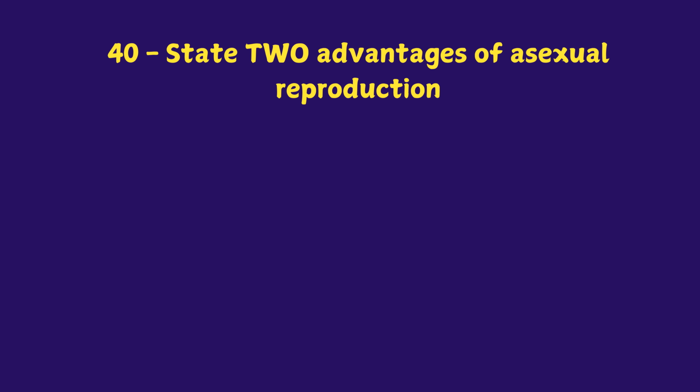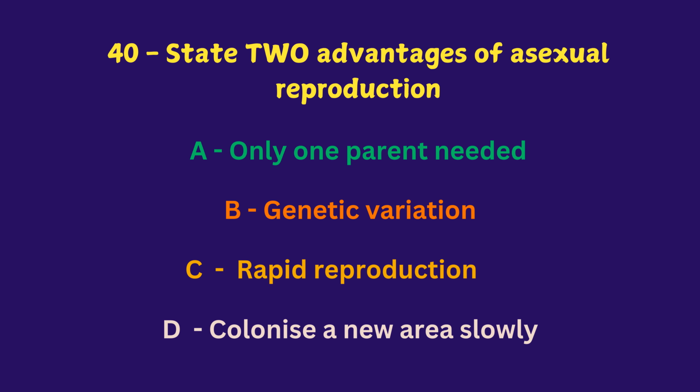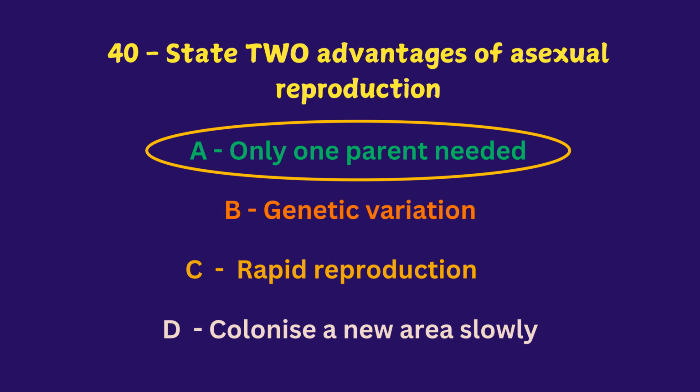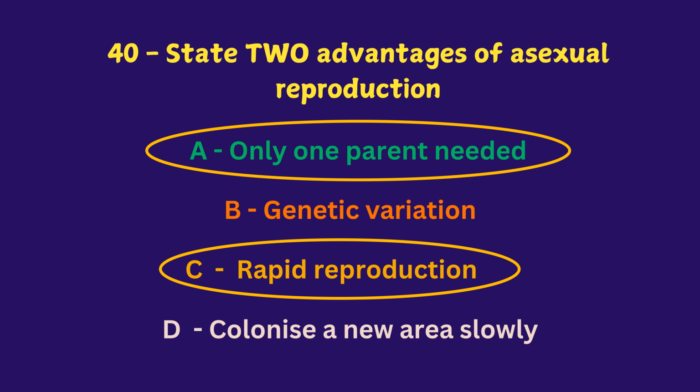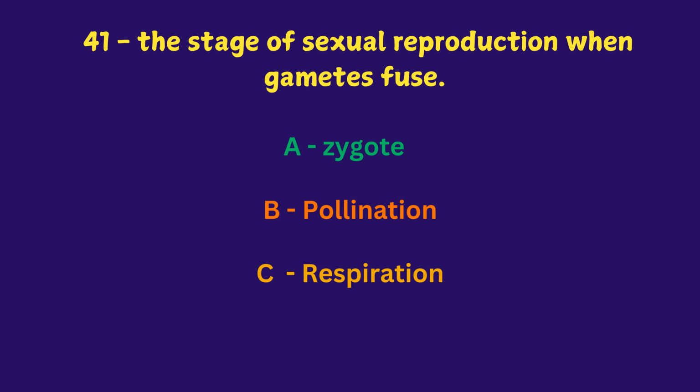State 2 advantages of asexual reproduction. Only one parent needed, genetic variation, rapid reproduction, colonize a new area slowly. The answers are only one parent needed, rapid reproduction. The stage of sexual reproduction when gametes fuse. A. Zygote, pollination, respiration, fertilization.